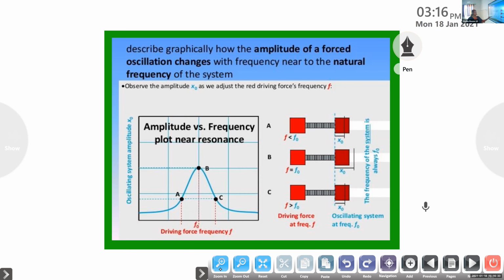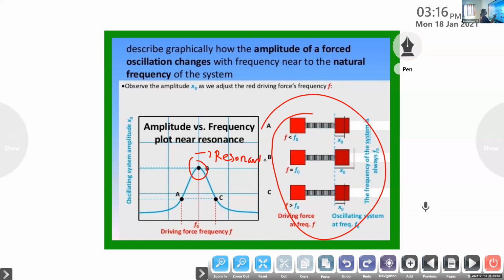If you roughly draw this and indicate A, B, C, just draw a graph like that and mark B. At B, you write resonant frequency. That is the representation of resonance. This is regarding a spring, how it attains the resonant frequency.